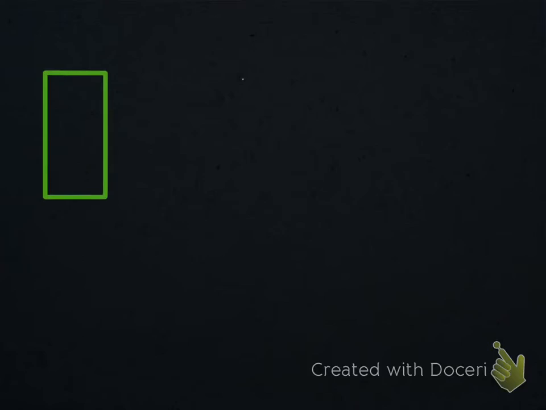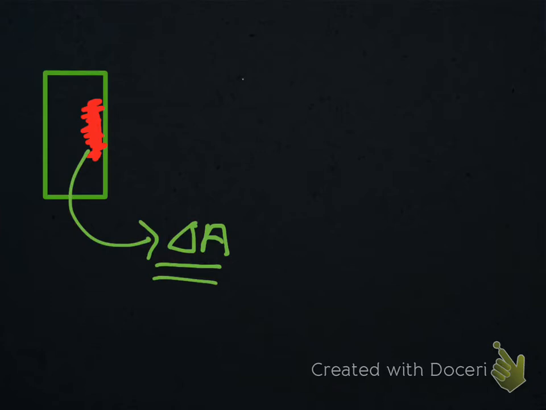We will consider an area of the body. Let us consider this portion of the body. Let the area of this portion be delta A. It's a very small area.